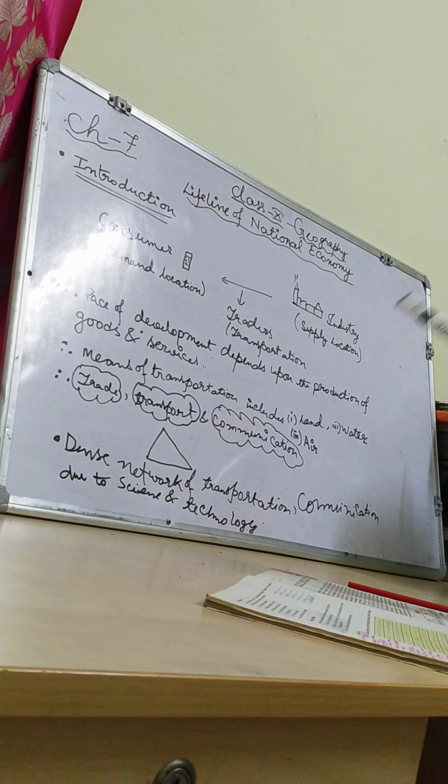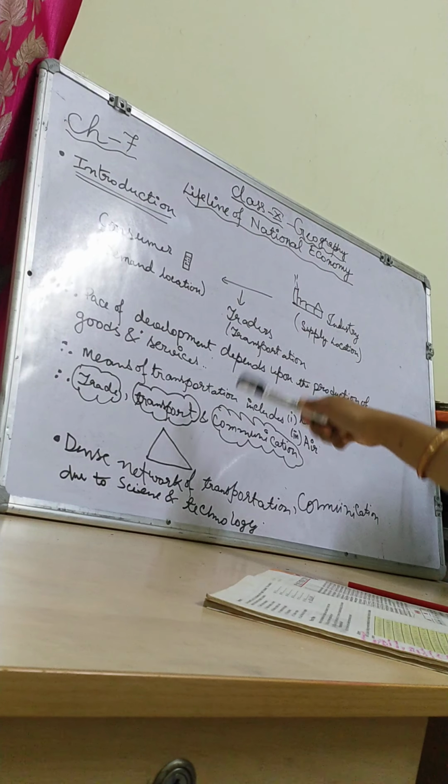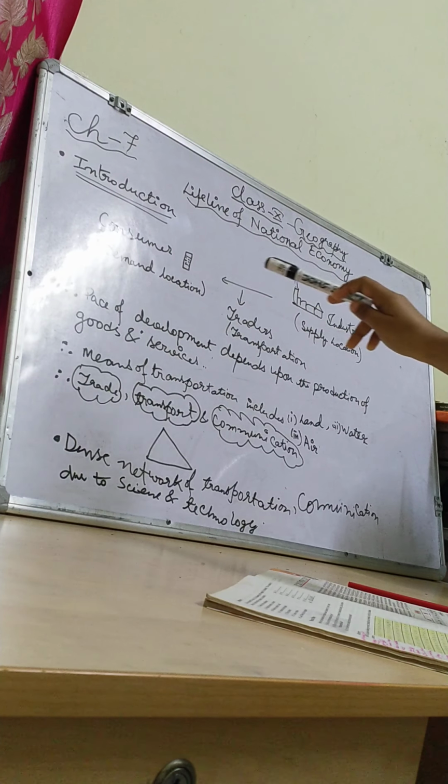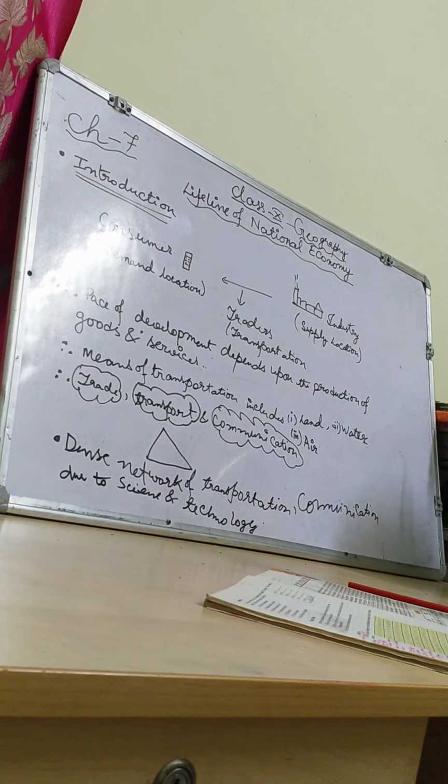Here you can see, children, the mobile is the consumer, meaning we are buying the mobile and we have a demand for mobiles, right? Suppose whatever smartphones we need, from where will they come? From some industry, definitely the telecommunication and instrumentation industries. From that industry the supply comes. That is called the supply location, who are supplying us the goods and materials. From the supply location it comes to the demand location, and in which way does it come? It comes through transportation, children.